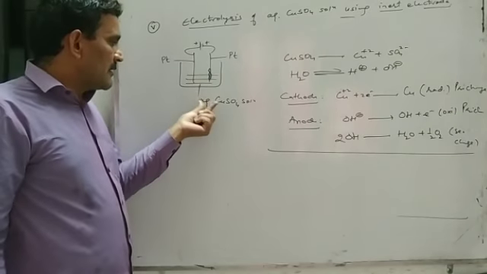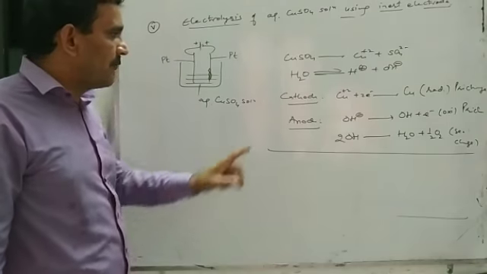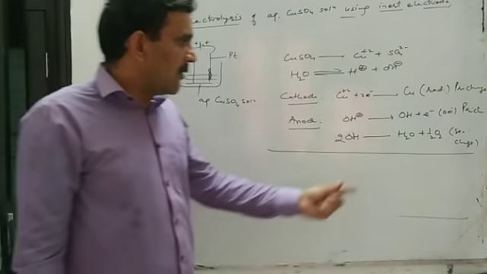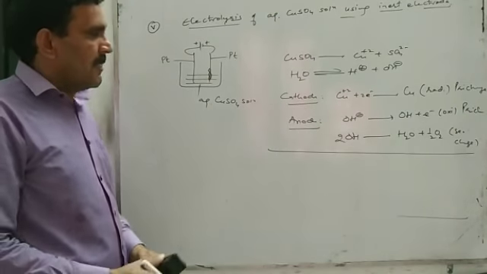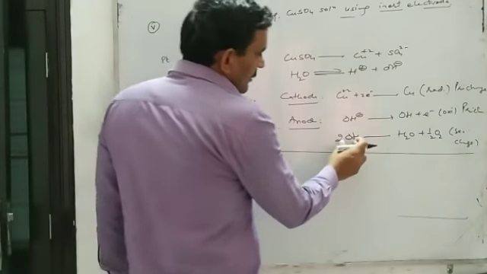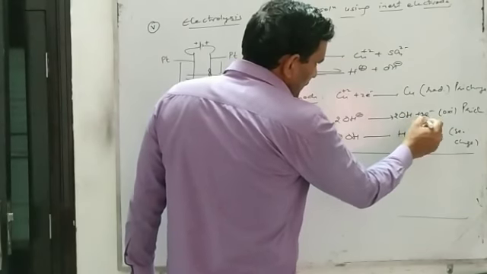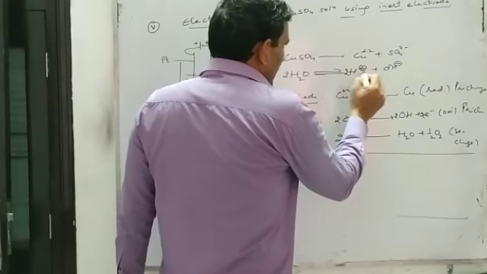That is, during electrolysis of aqueous copper sulfate solution using inert electrode, we obtain copper metal at cathode and oxygen gas is evolved at anode. And if we write the overall equation, here you see two OH free radicals are required, so you will multiply this equation by 2. This equation can also be multiplied by 2.